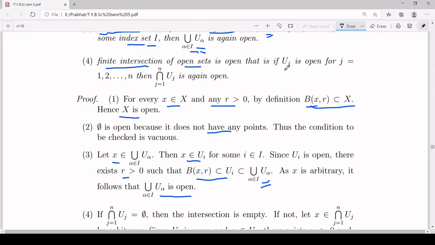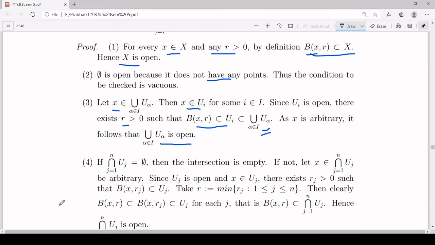That means if you have a collection uj, j running from 1 to n, of open sets, then the intersection of uj, j running from 1 to n, is again open. Let's see the proof. If the intersection of uj is empty, in part 2 of this theorem you have already proved that it is open. So in that case the statement is true. So assume that the intersection is non-empty. So let x belong to this intersection of uj, an arbitrary element x.